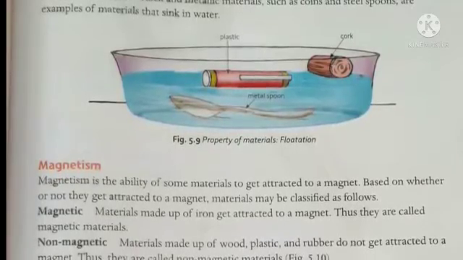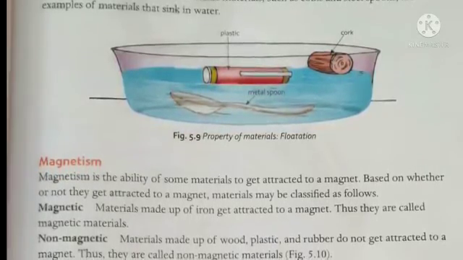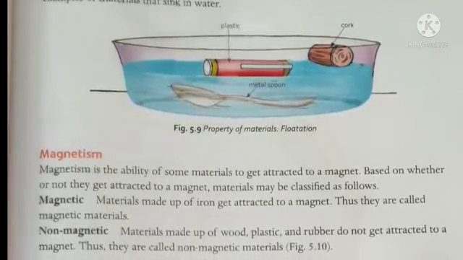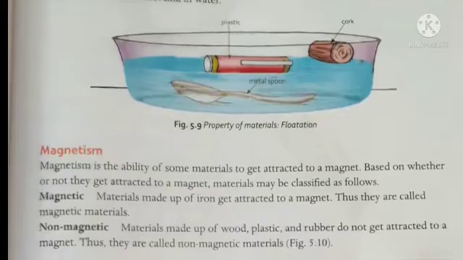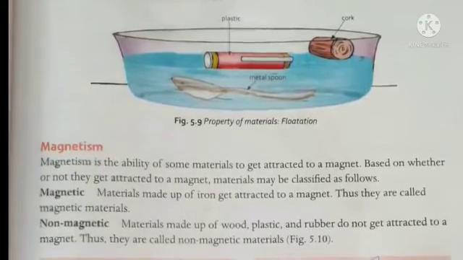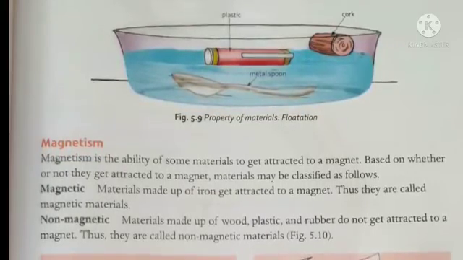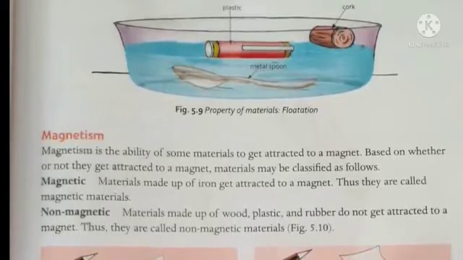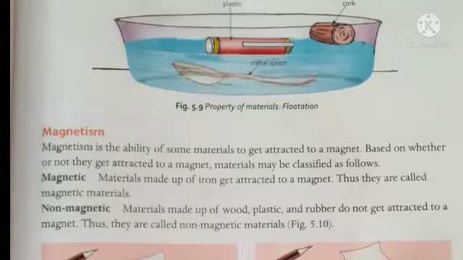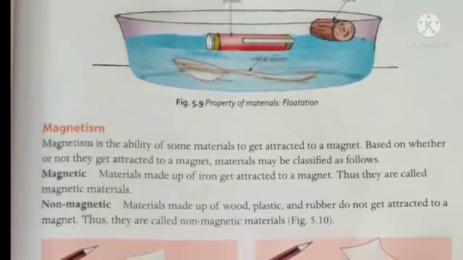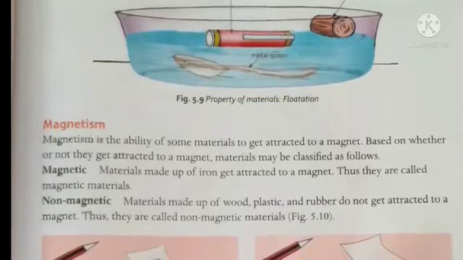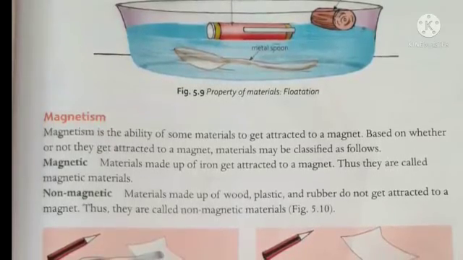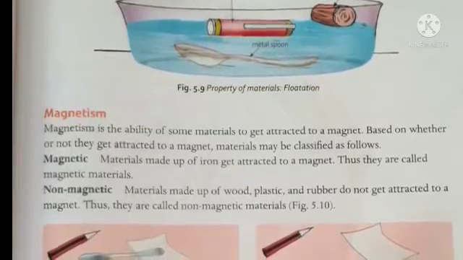Now the second one is materials that sink. Now rocks and metallic materials such as coin, steel spoon are examples that can sink in the water. Students, you can also perform this small activity at your home. Just take a bowl of water and put a paper on the water. You will see that paper will float on the water, while if you put the spoon on the water, then the spoon will sink in the water.